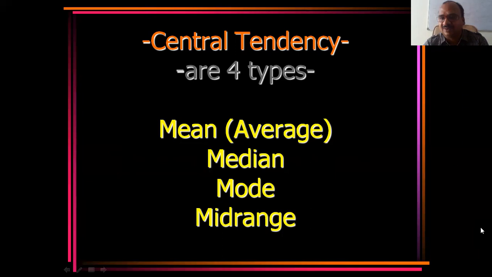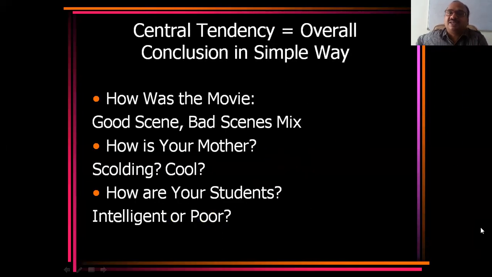Let us have a look. What is central tendency? The main meaning. These are the 4 we know. See here, central tendency is the overall conclusion that you have to represent in a simple way. That is called central tendency. See here, how was the movie? Your friend asked you, how was the movie?